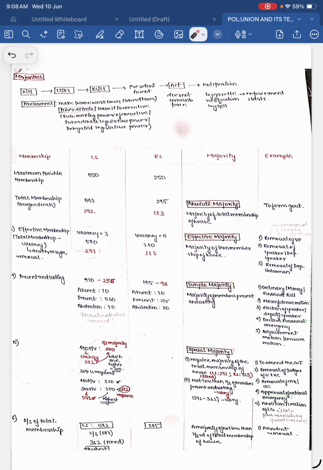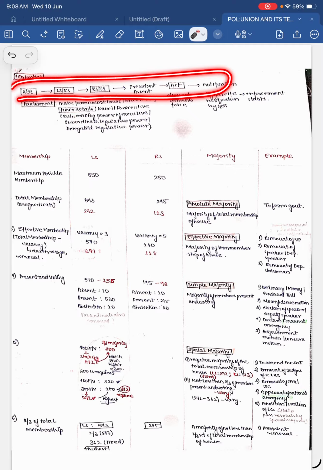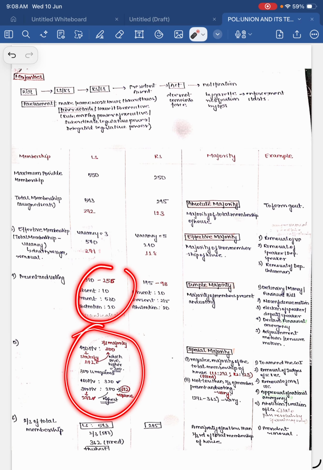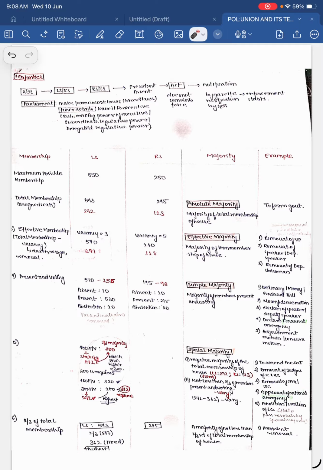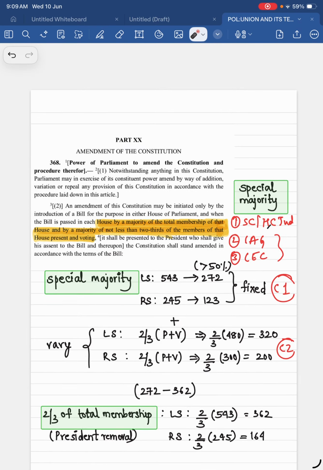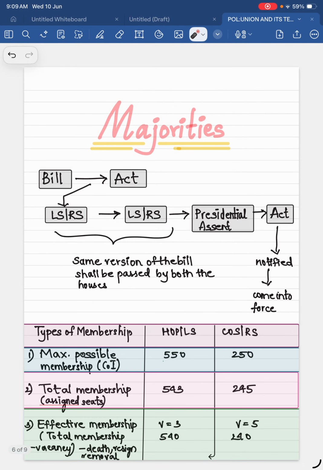Okay, these are my notes. I have written it in one page completely. Here also I have written how a bill becomes an act. And these are the examples, the types of majorities, and how it is written in the Constitution. See, the two conditions also I have written, condition 1 and condition 2, and I have written some examples with numbers also, so that it becomes clear whenever I revise it. So that's it, this is the thing. Okay, these are my notes, and that's it.